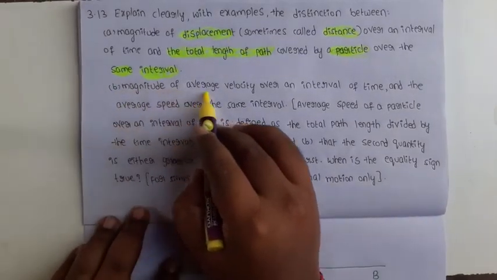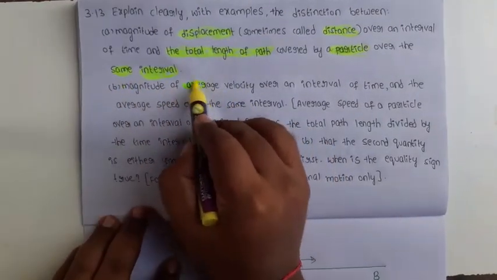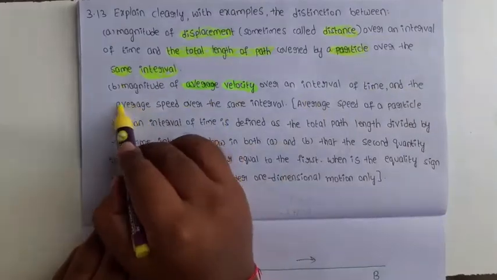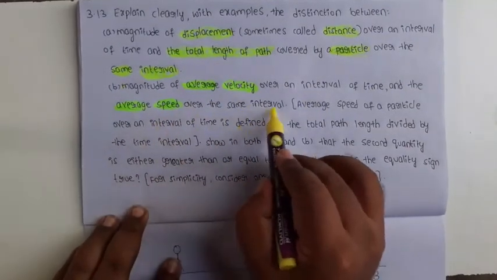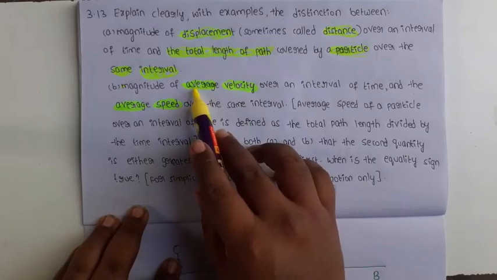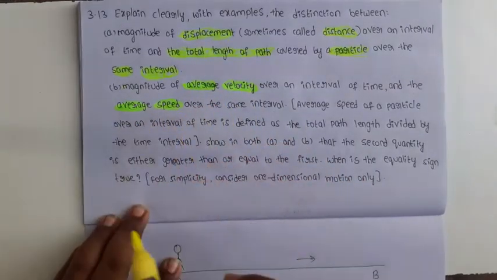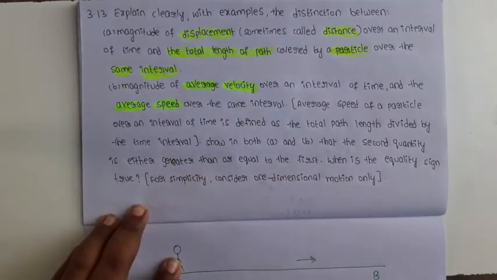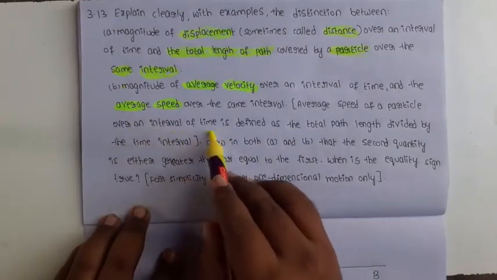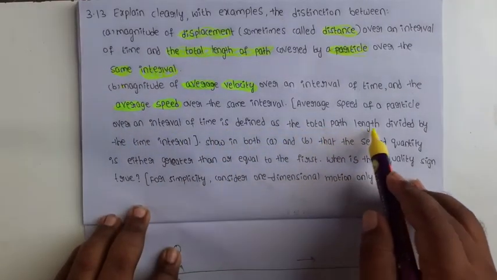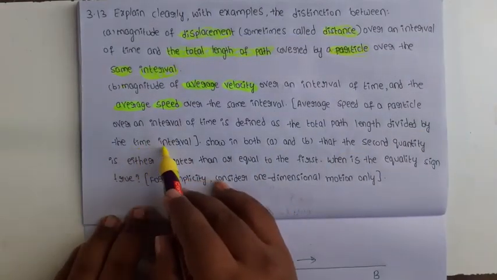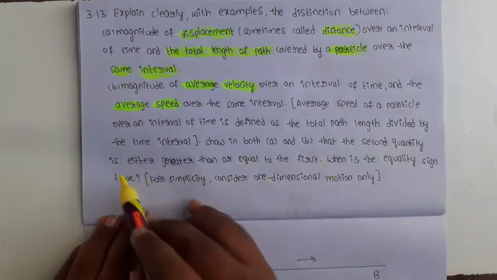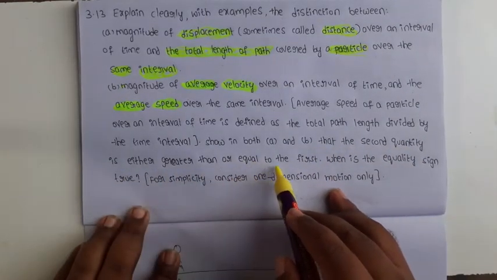Next, the magnitude of average velocity over an interval of time, and the average speed over the interval of time, defined as the total path length divided by the time interval. Show in both A and B that the second quantity is either greater than or equal to the first.